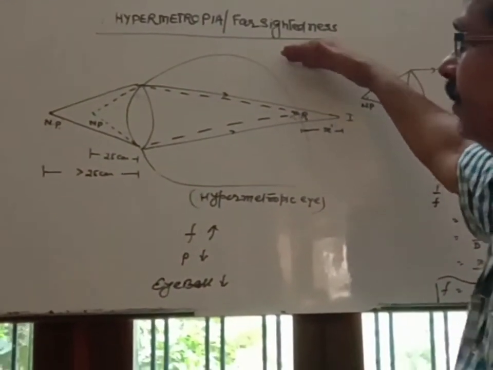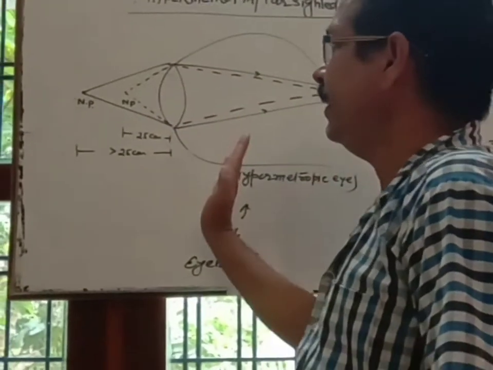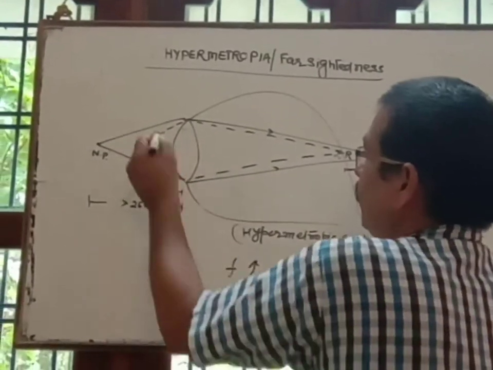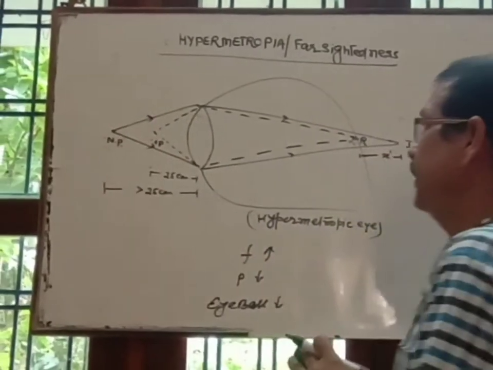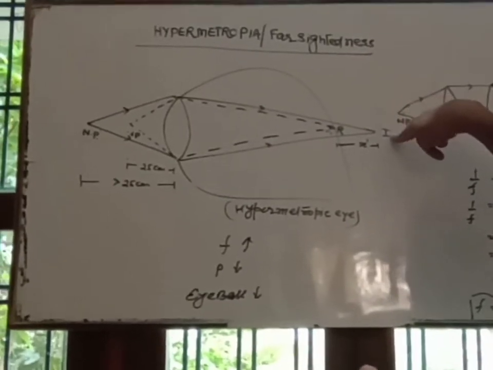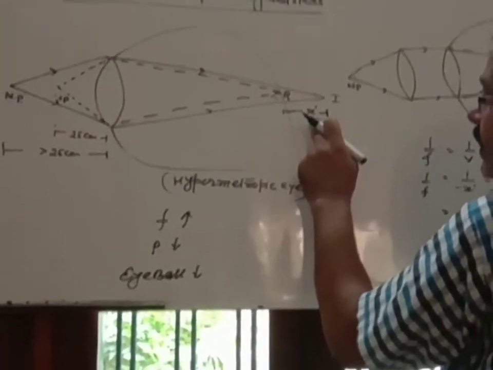In this defect, the near point, which is actually 25 centimeter for a normal eye, gets shifted outward and becomes more than 25 centimeter, and the image is formed behind the retina. Suppose the distance of the image behind the retina is x dash.